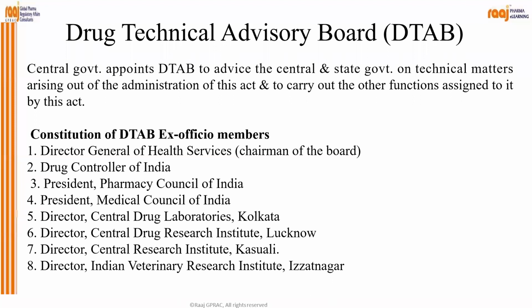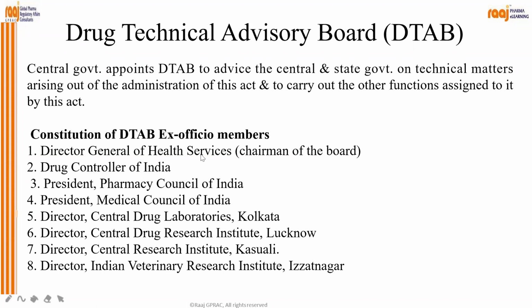Okay, so DTAB is to advise the central and state government on technical matters arising out of the administration of this Act and to carry out the other functions assigned to it by this Act. So the constitution of DTAB, ex officio members, is what?